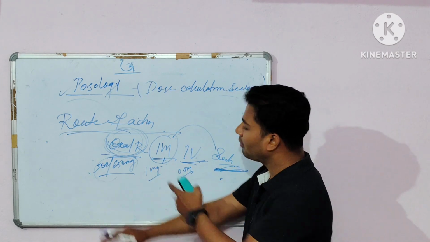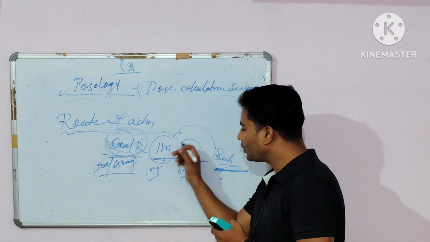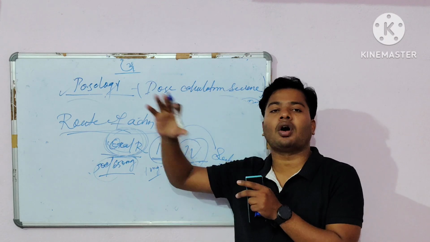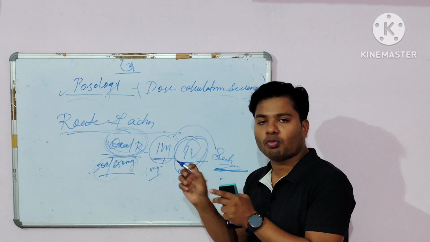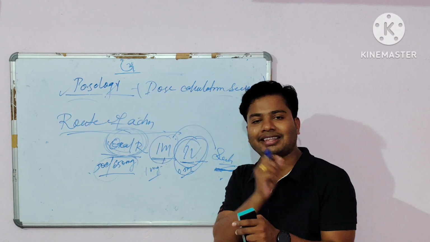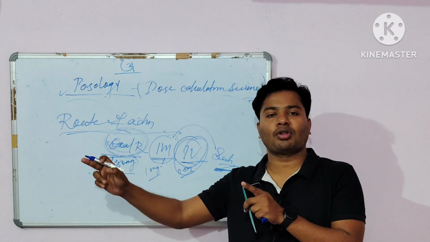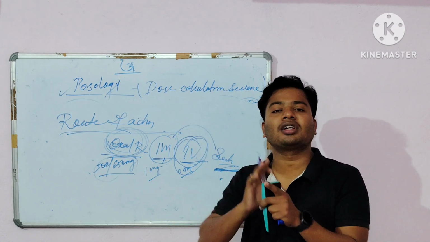Comparing the oral route, IM route and IV route, the IV route requires the least amount of dose compared to the others. Why? Because when you administer drugs through the IV route, or intravenous route, the total amount of drug directly enters into the systemic circulation, and that amount of drug shows the therapeutic action.